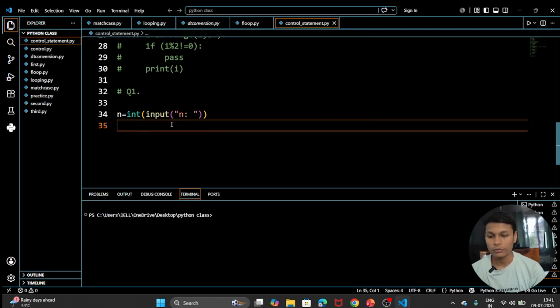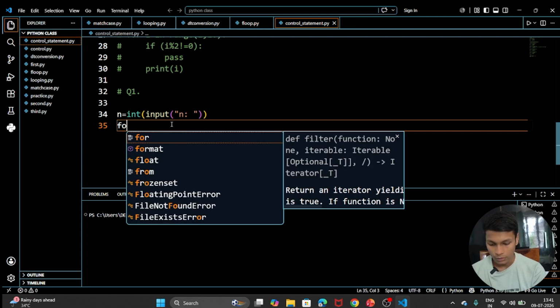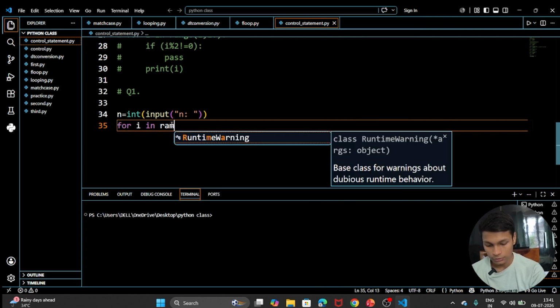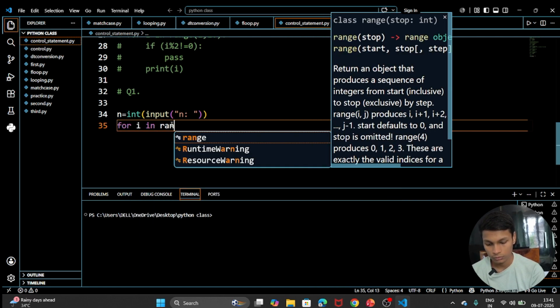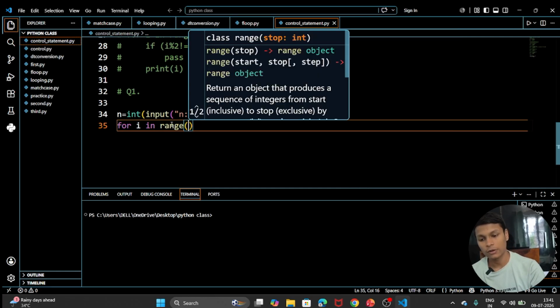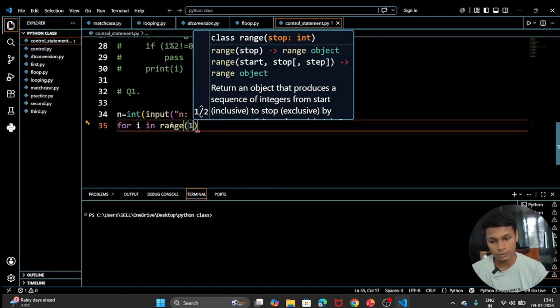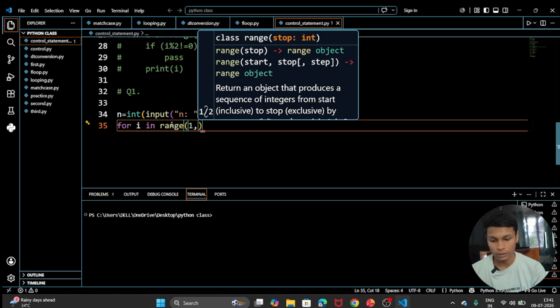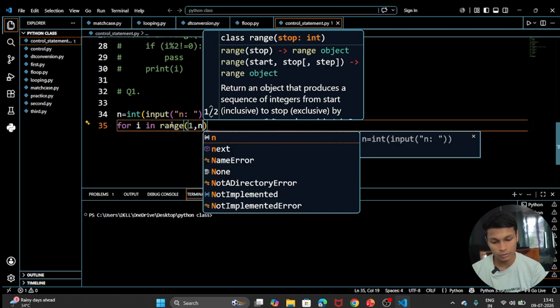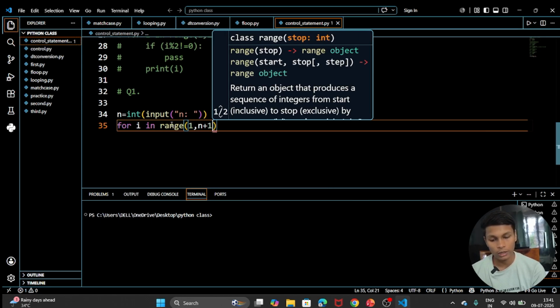Now we are going with our for loop, because we are going to print a pattern. So for i in range, and the range is from where to where? The range will start from 1, because the very first time we are going to print 1, and after that we print till n. So that's why n plus 1 here.